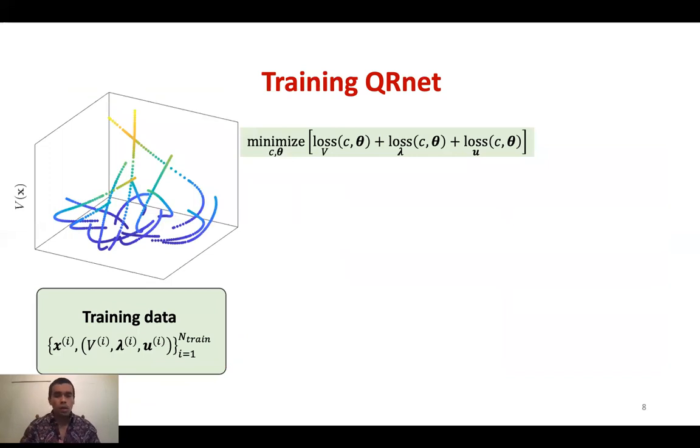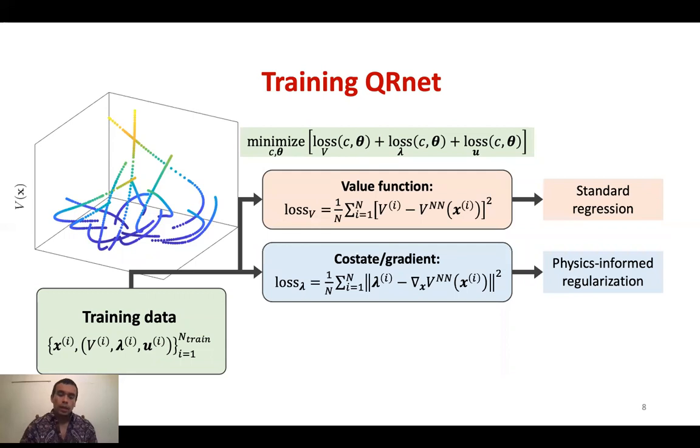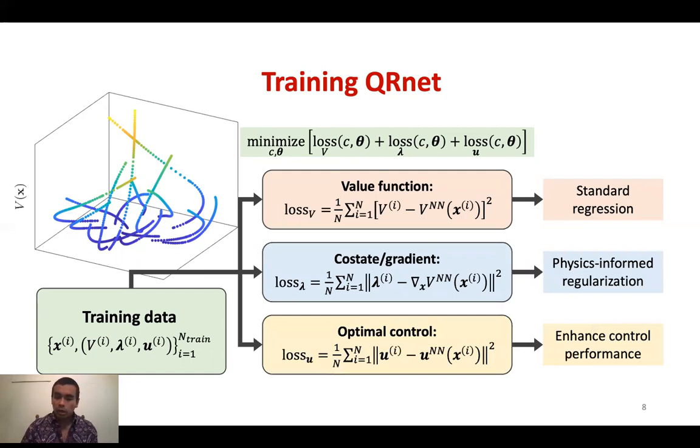Let's train it. We have our data set, which again consists of inputs X and outputs V, lambda, and U, and we'll minimize a loss function that depends on all this training data. The first term is just standard regression to match the value function data. The next is trying to learn the costate, or the gradient, based on this data. This is a form of physics-informed regularization, where we're taking the problem structure into account and learning the shape of the value function and not just fitting points. Finally, we try to match the optimal control at each of these data points, which works directly towards our ultimate goal of having a good controller.